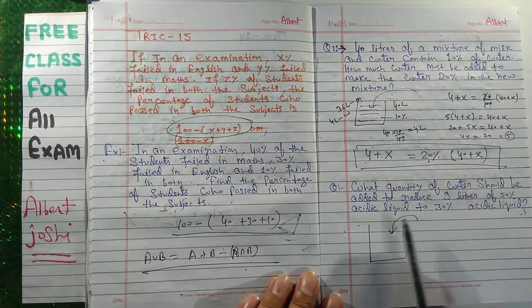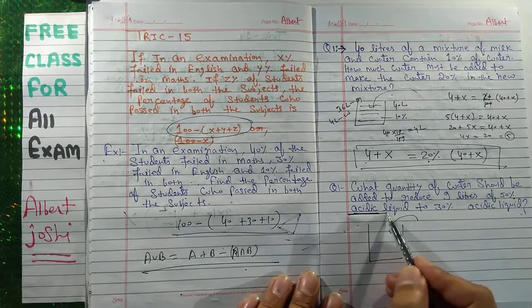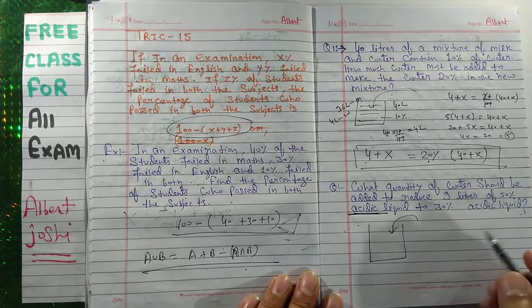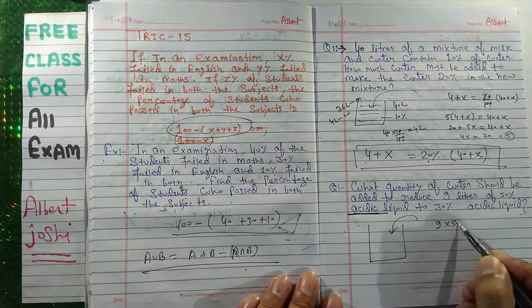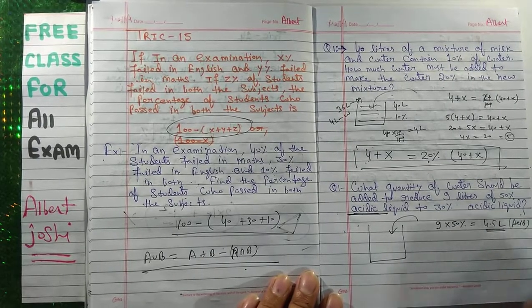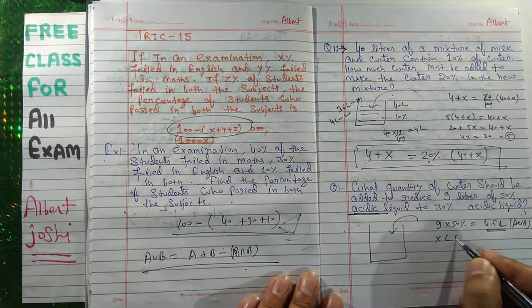It means you have to reduce the acidity of the liquid. In the 9 liter, your acid is 4.5 liter. This is your acid. Suppose you add x liter of water.